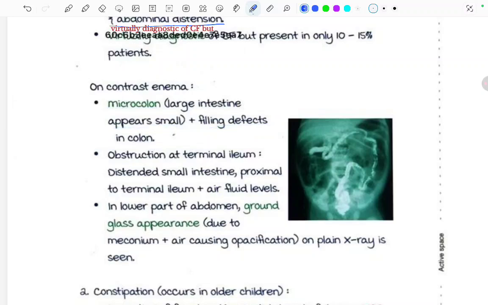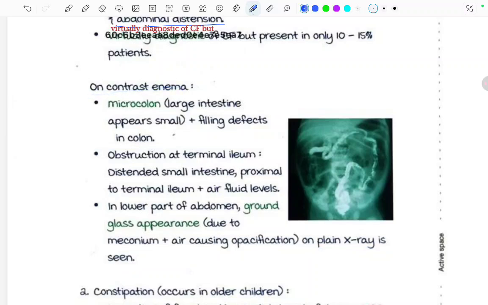Obstruction at the terminal ileum will be seen, and there is distended small intestine proximal to the terminal ileum plus air fluid levels. In the lower part of the abdomen, there is a ground glass appearance due to the meconium plus air causing opacification on plain X-ray. So these are the things which are seen.